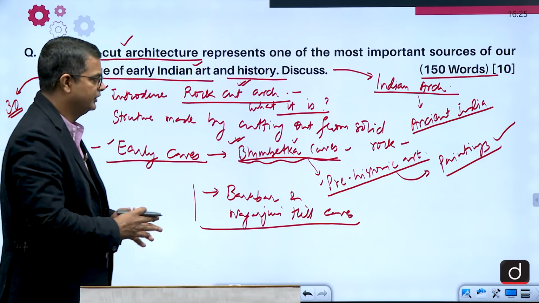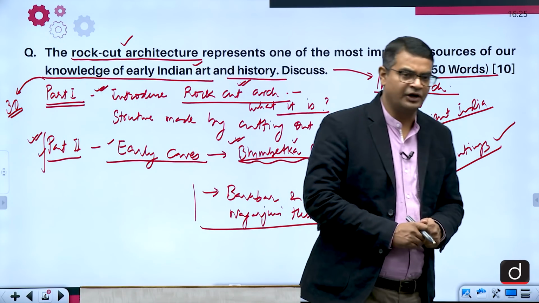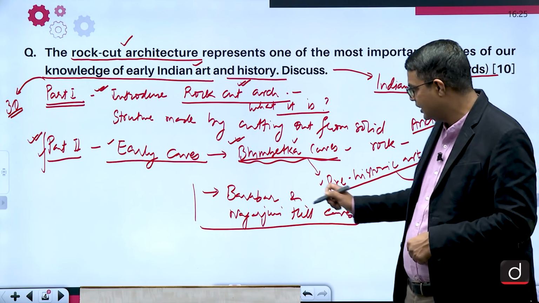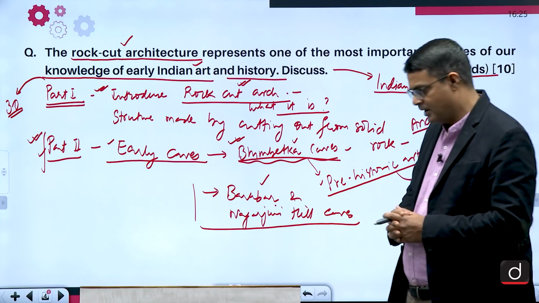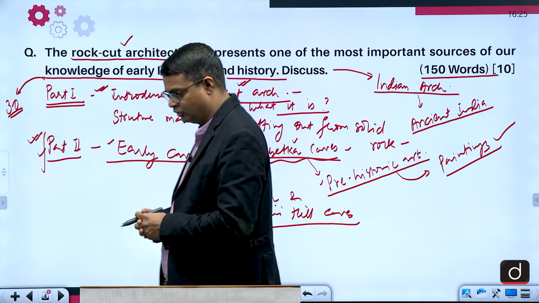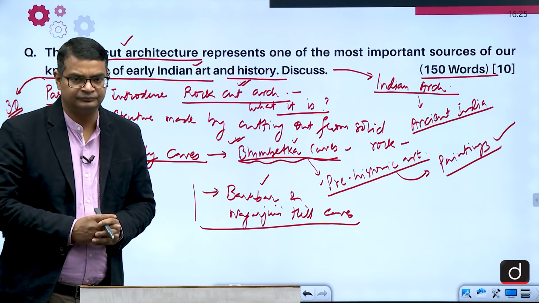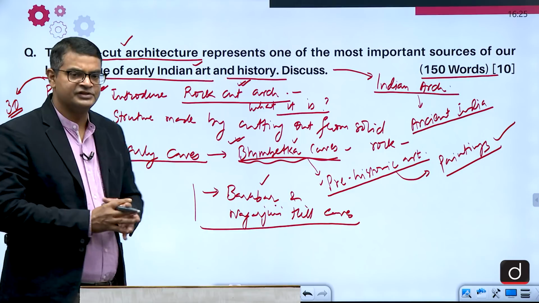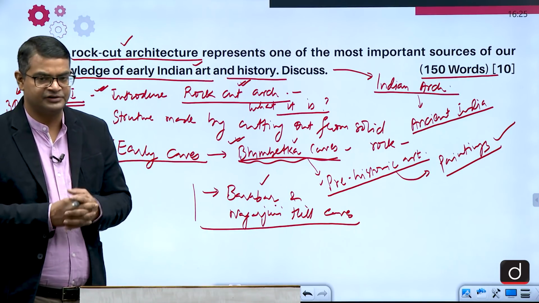Barabar and Nagarjuni Hill caves. In Barabar and Nagarjuni Hill caves, what you need to write? The Barabar and Nagarjuni Hill caves were donated by the Mauryan rulers Ashoka and his grandson Dasratha to the Ajivika sect, and that shows the tolerance in that time, the mutual understanding, the religious tolerance.